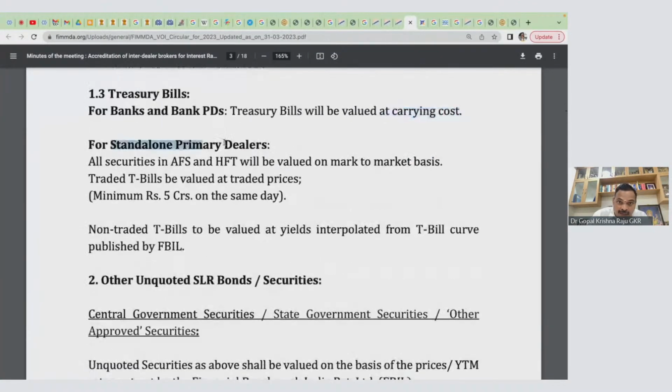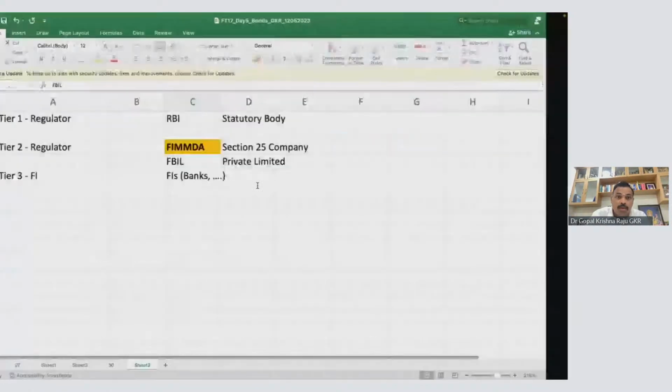Standalone primary dealer. So this is banks. We are doing audit of banks. For standalone primary dealer, all securities available for sale and held for trading will be valued on M2M. M2M means I need to know the 31st March rate. Where will the 31st March rate be available? FBIL. FBIL captures everything and puts it in one place. It is only a data repository, available for everybody, free of cost. They don't charge anything. You and I also can go there. Very interesting.